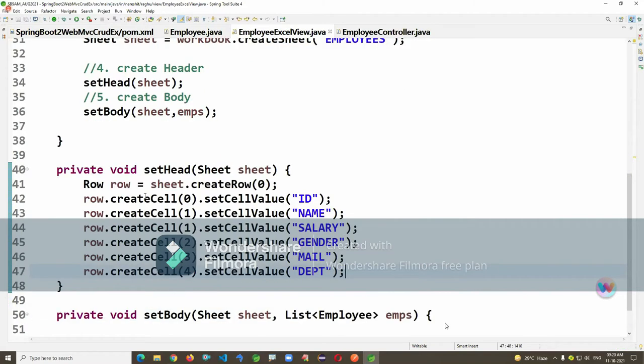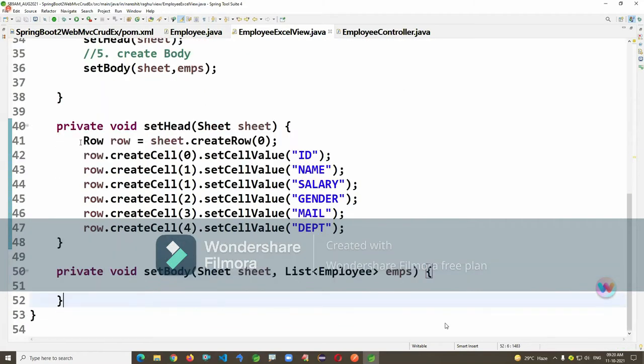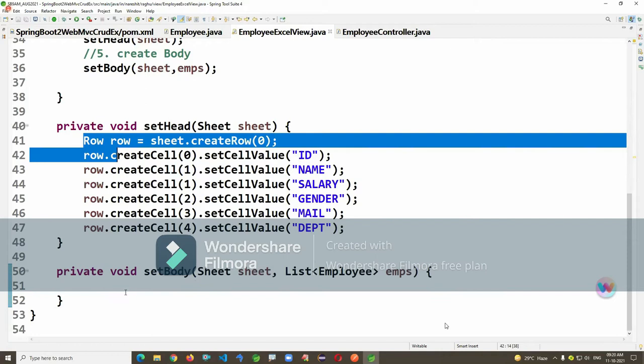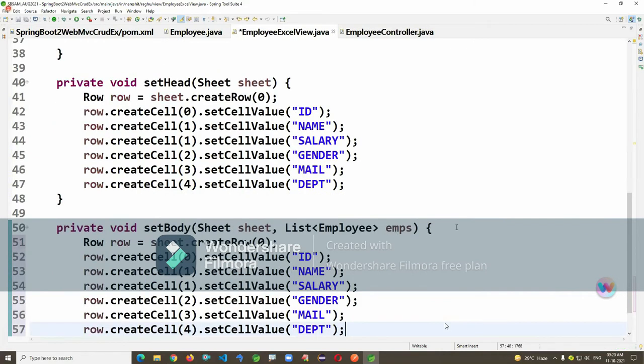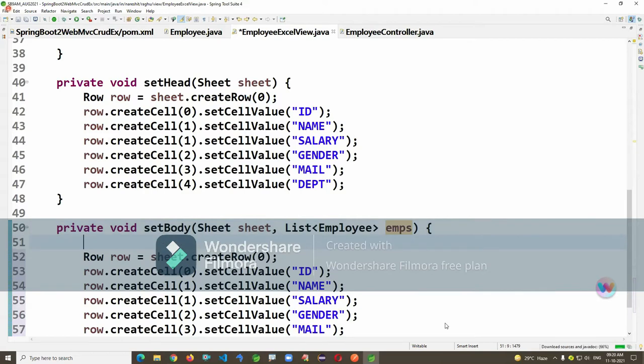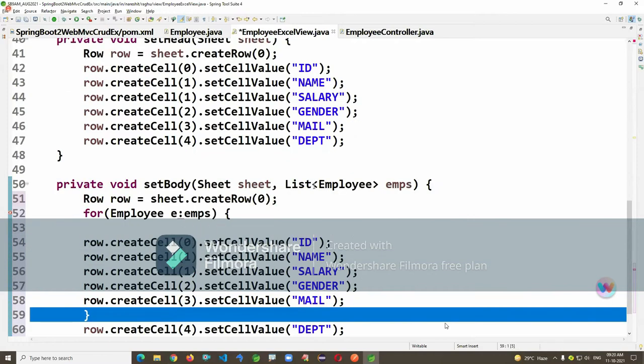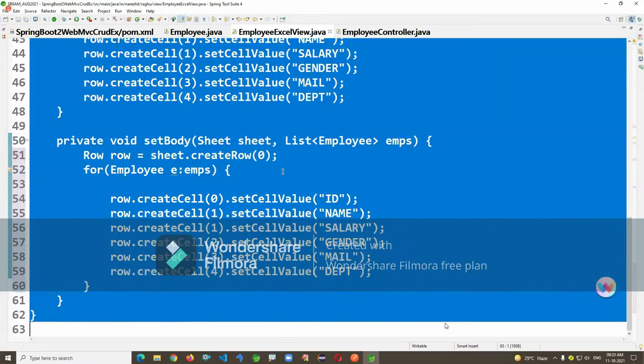Now I'm constructing the remaining rows with the same concept here, based on this list. It's a for each. You have to take one employee from emps and create these rows.